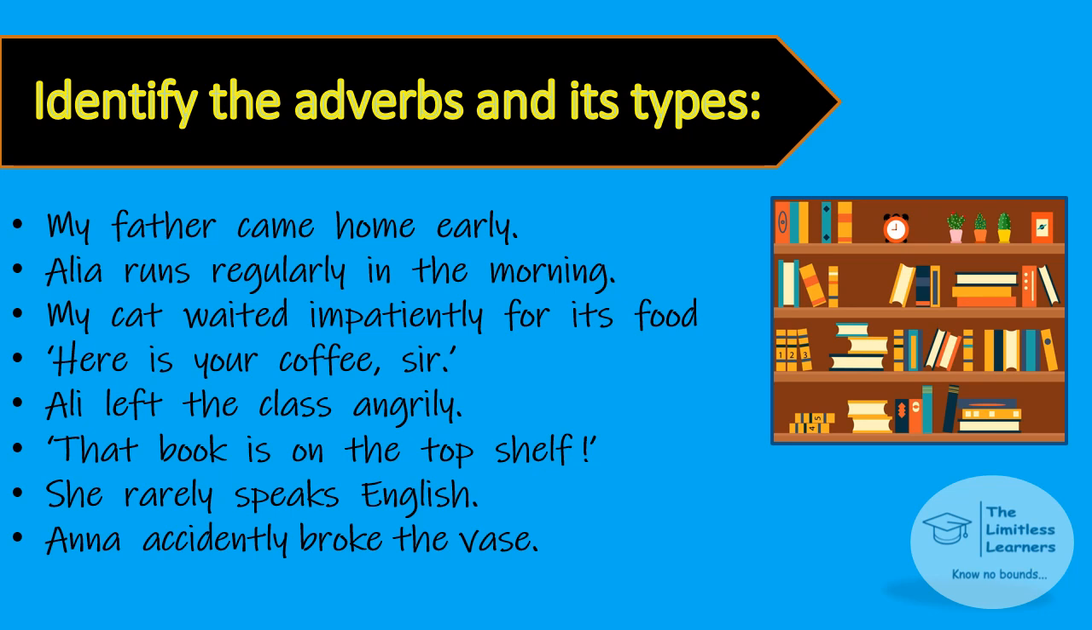My father came home early. Alia runs regularly in the morning. My cat waited impatiently for its food. Here is your coffee, sir. Alia left the class angrily. That book is on the top shelf. She rarely speaks English. Anna accidentally broke the vase. Now take a minute, take a notebook and a pencil, write down the adverbs used in the sentences and then think which type of adverb are used.